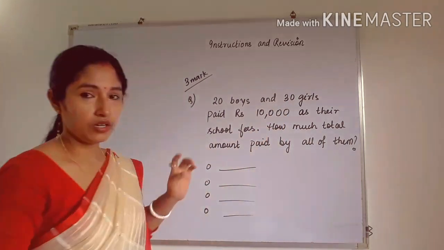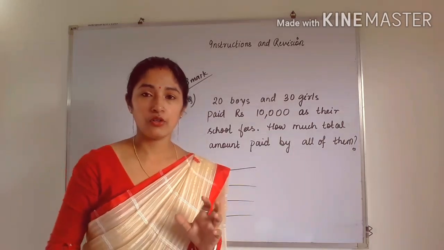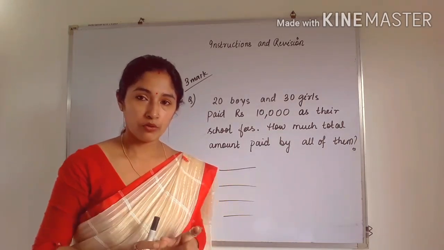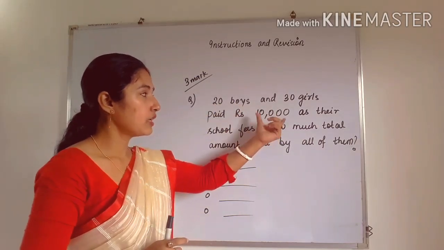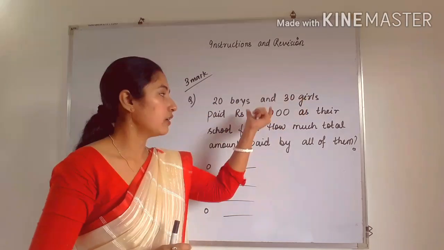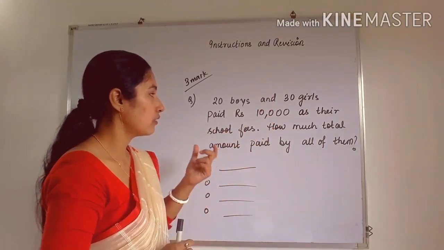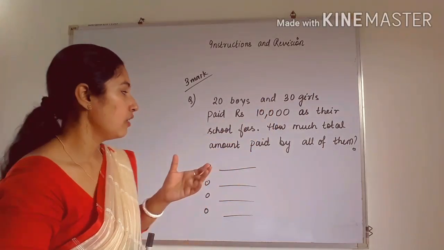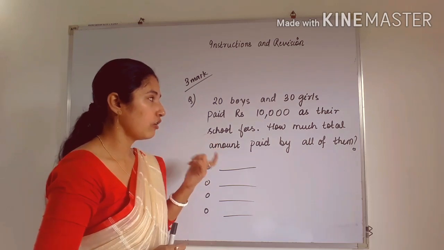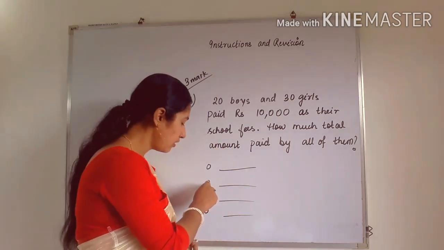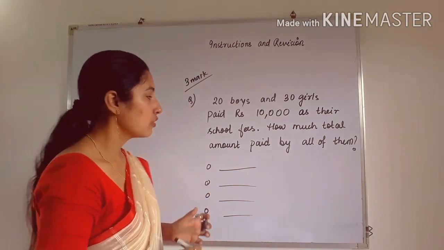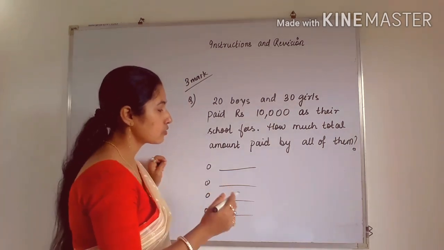And after you get these amounts, you have to add the two amounts. That is the amount paid by 20 boys plus the amount paid by 30 girls. Okay. So after adding, you will get the total fees paid by all of them. So like that, 4 options will be there and you have to click on the correct option. Okay. So a question may come like this also.